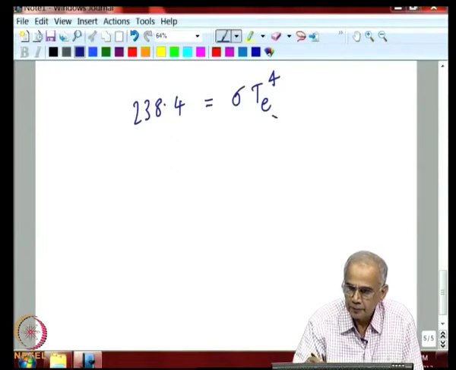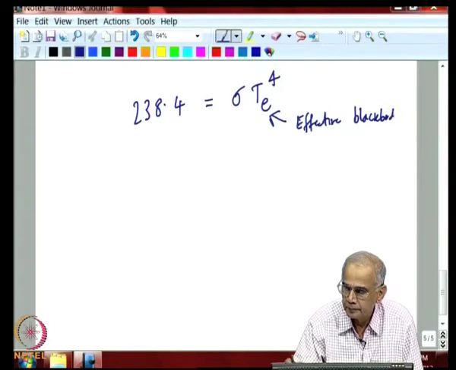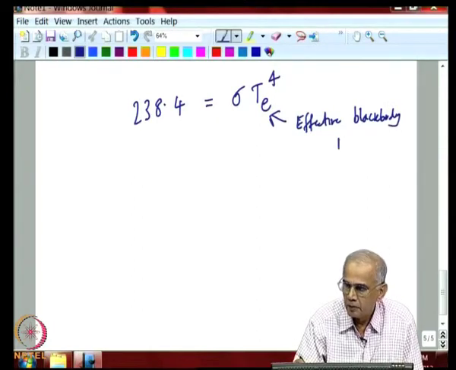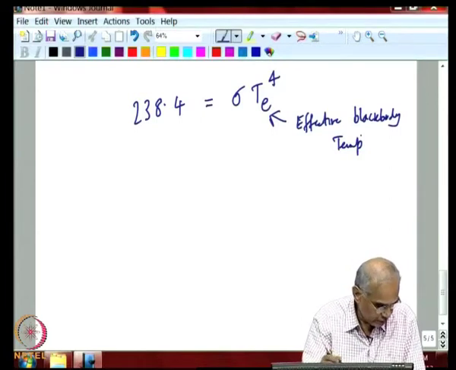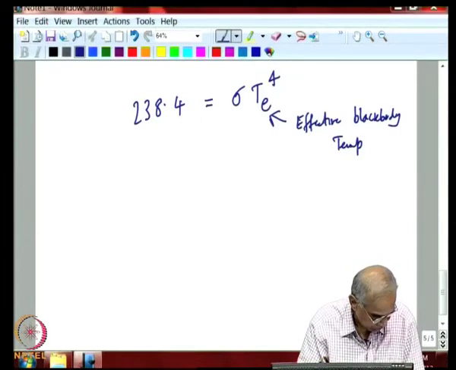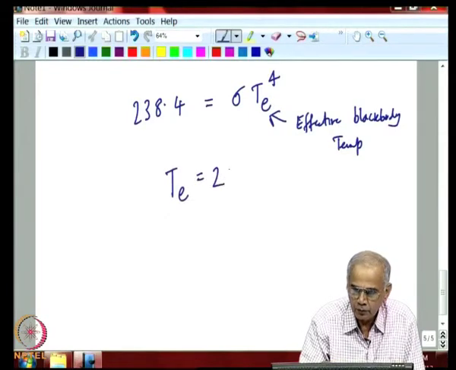This is called the effective black body temperature of the earth. This is not the real temperature, but the effective radiation temperature. And so, if you substitute the Stefan-Boltzmann constant 5.67, you will get T_E to be around 255 Kelvin.